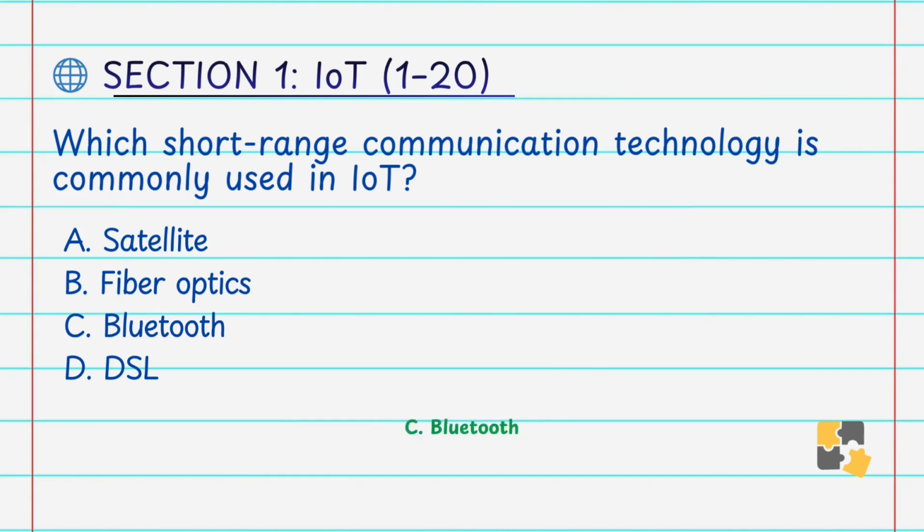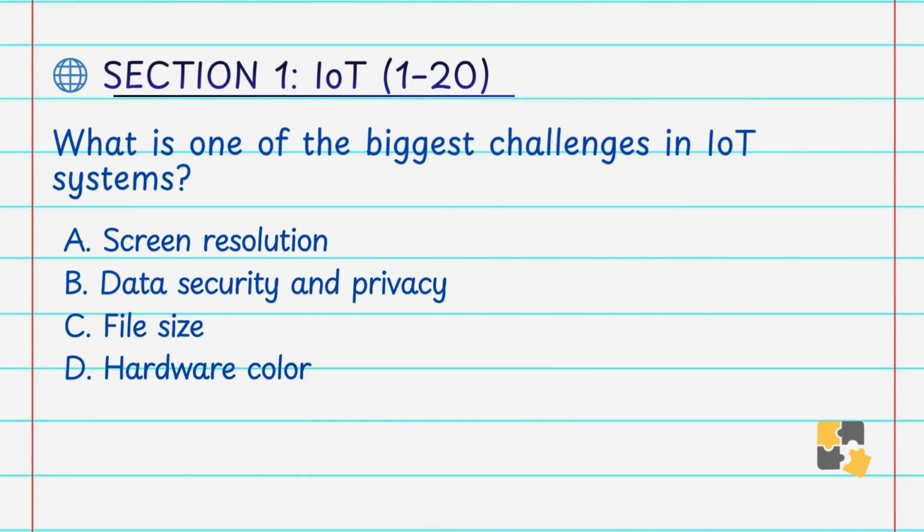Remember this. What is one of the biggest challenges in IoT systems? A. Screen resolution, B. Data security and privacy, C. File size, D. Hardware color. Answer is B. Data security and privacy. Since IoT devices are connected to the Internet and constantly exchange data, they are vulnerable to cyber attacks. Ensuring data security and privacy is one of the biggest challenges in IoT. Remember this. That's why our answer is B, data security and privacy.